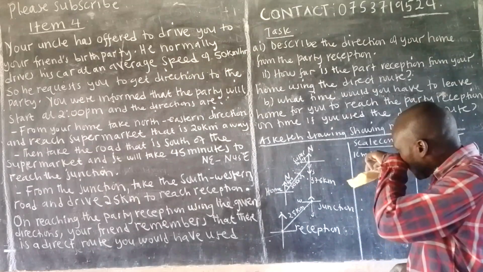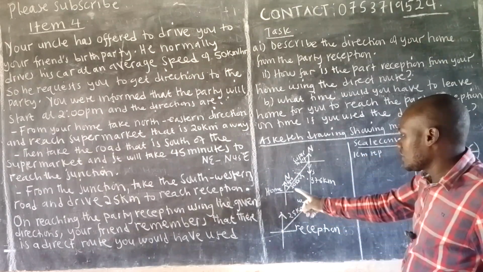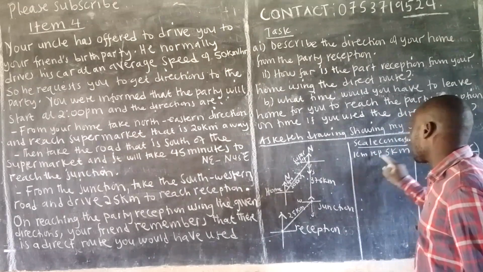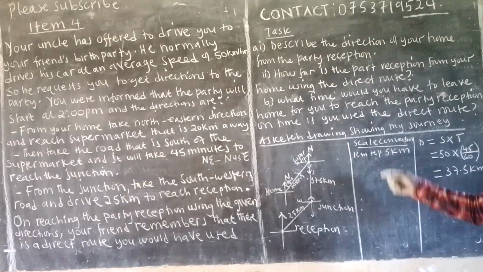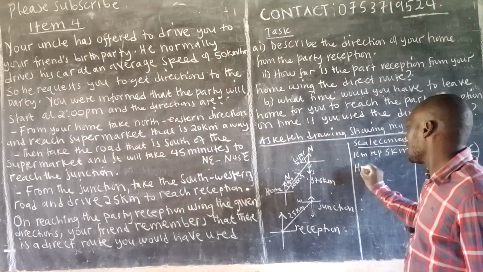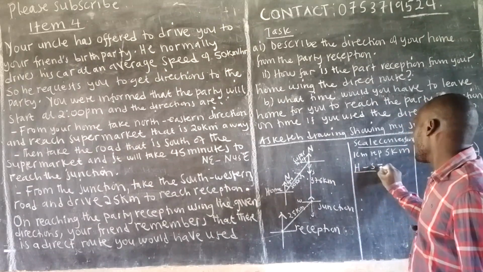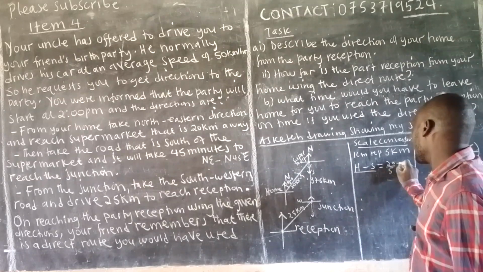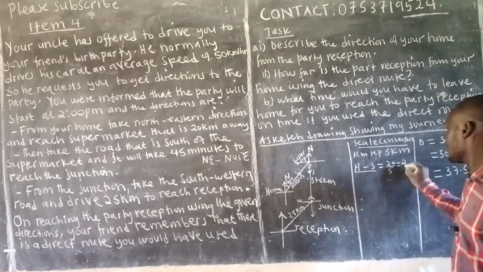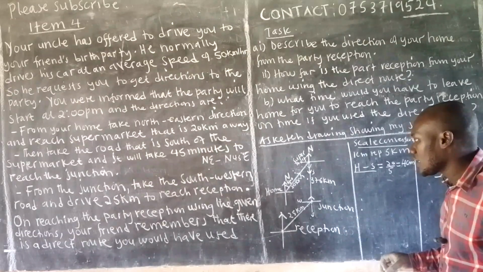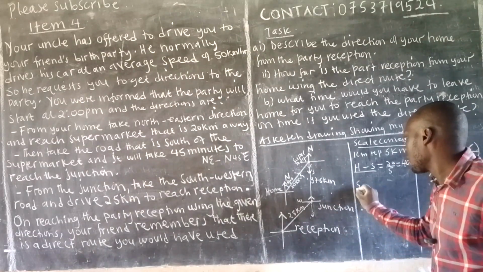okay, what can we call it to be? I can call it, let 1 centimeter represent 5 kilometers. Please, this word always write it in full. Now that means that the distance from home to supermarket will be what? Distance is 20 divided by 5. That will give us 4 centimeters.